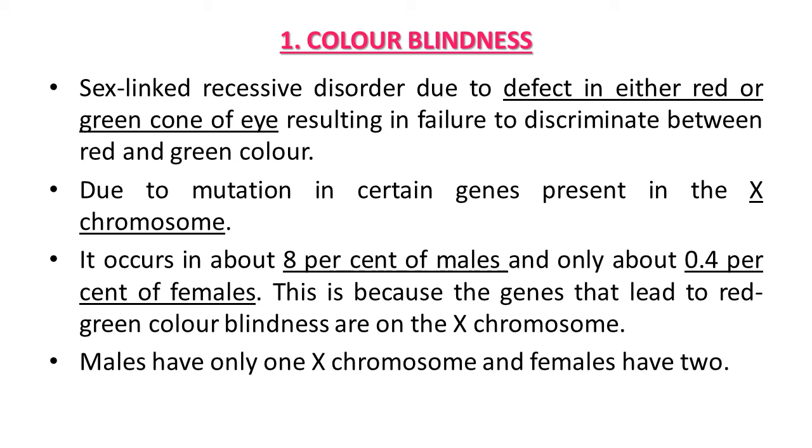How dangerous it is, you know very well, because you know traffic rules and regulations. These colors are useful for signals: red for stop and green for go. With this abnormality, the person can't distinguish between red and green, so it is very dangerous.